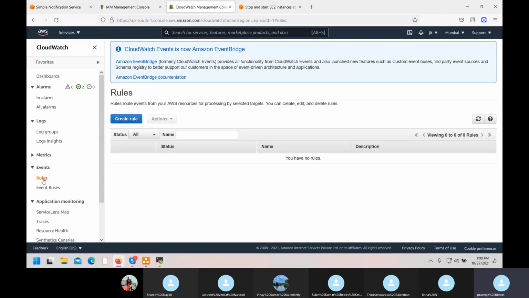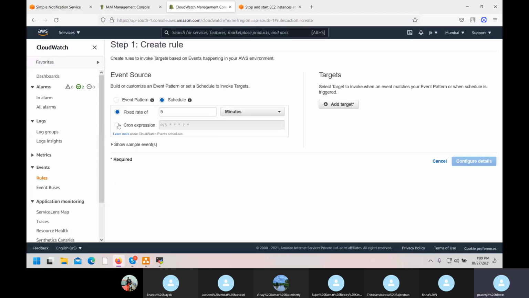But before that you have to learn something called cron tab. This is a function of Linux. It will help you to schedule your job in Linux, because Lambda is entirely based on Linux. How? Let's see. So let's create a rule.